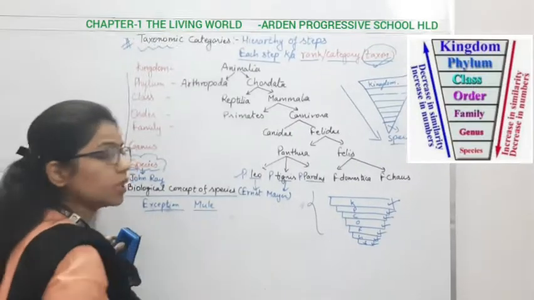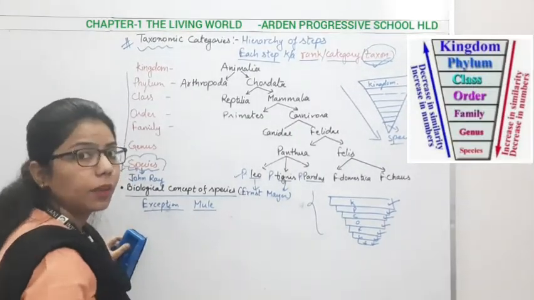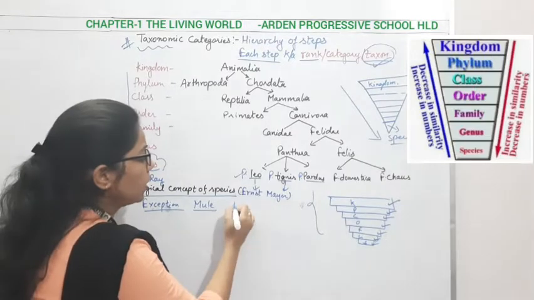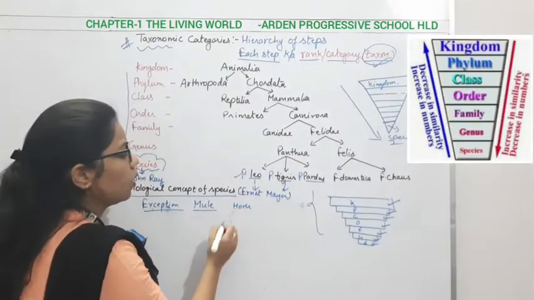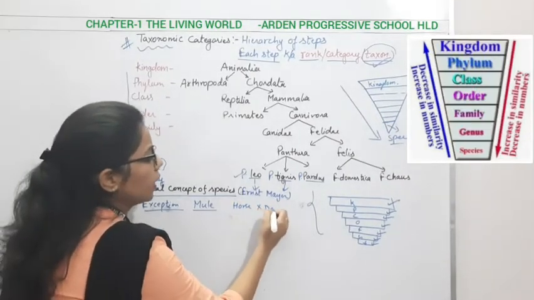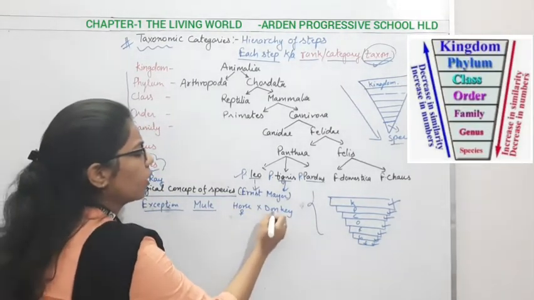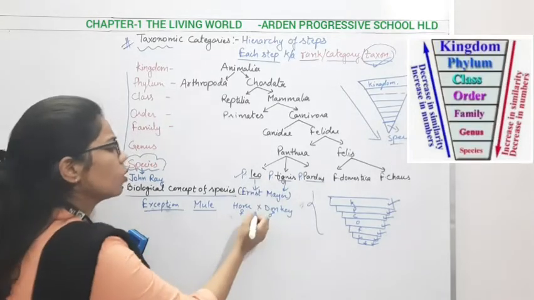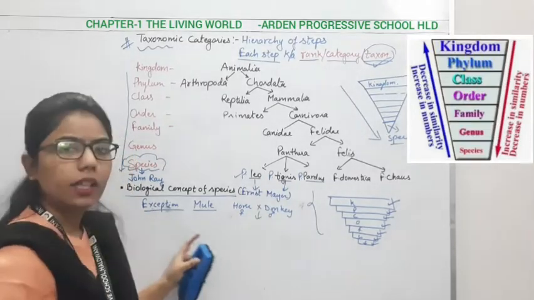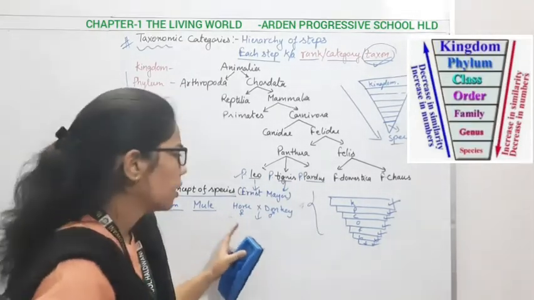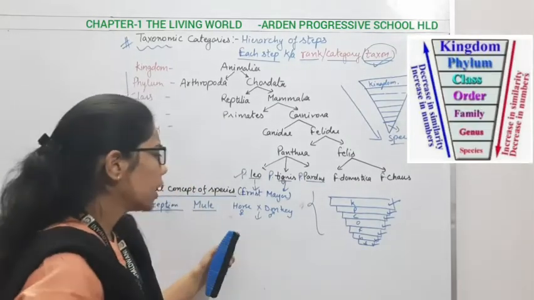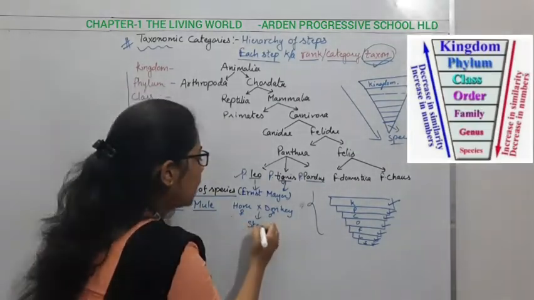In nature itself, what is happening? There will be crossing between horse and donkey. Horse will act as the female and donkey will act as the male. So what we get here is the mule, and you can observe that we get sterile progeny.